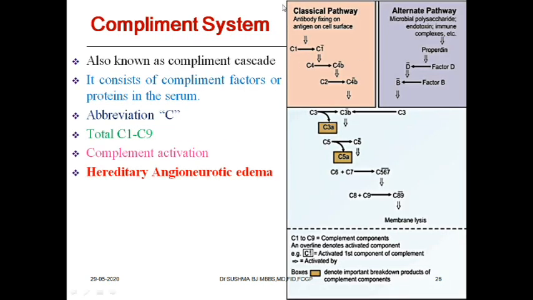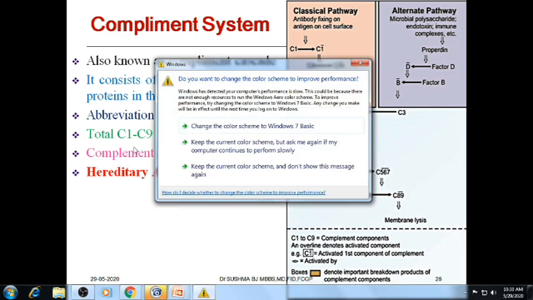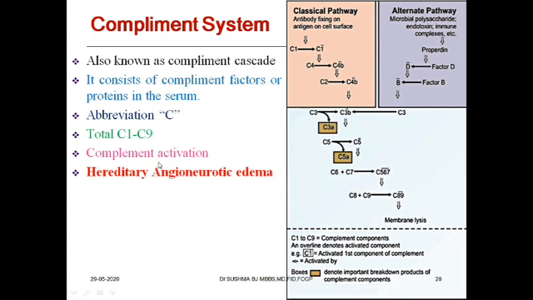Now, coming to the complement system, which can sometimes be asked as a short answer or short note. Just a few points about this complement system. It is known as the complement cascade because it is a chain of reactions, like water flowing, and it consists of complement factors or proteins. They are nothing but proteins present in the serum. The abbreviation is C. Totally there are 9 complement components, C1 to C9. There are 9 complement factors in the complement system. They are concerned with complement activation.